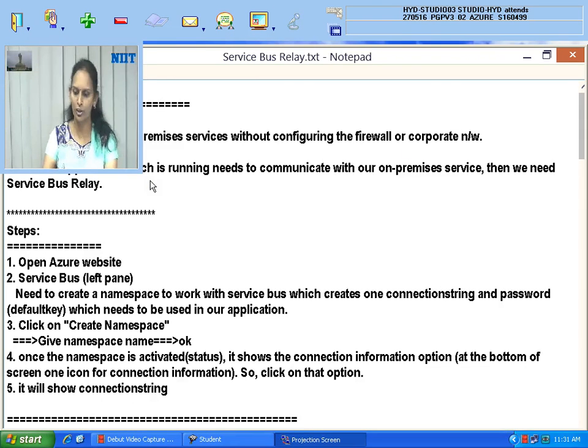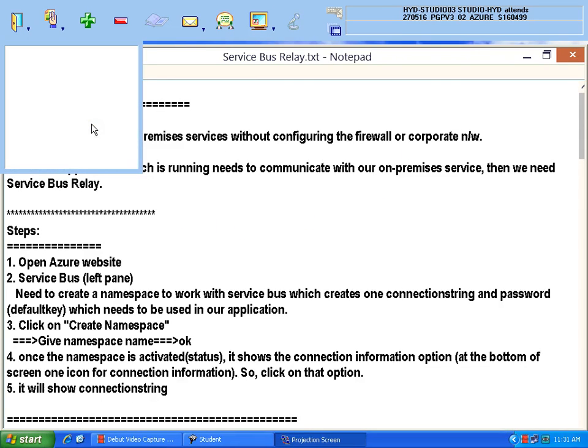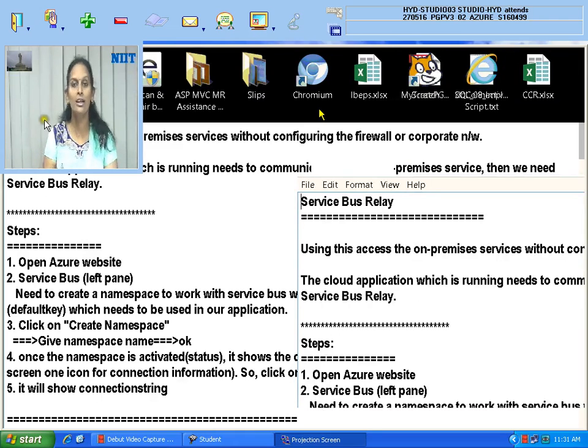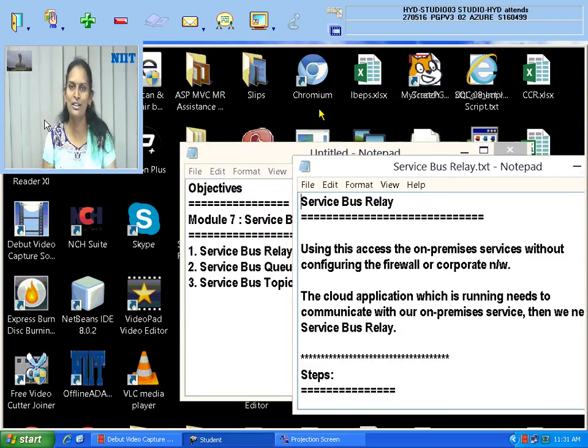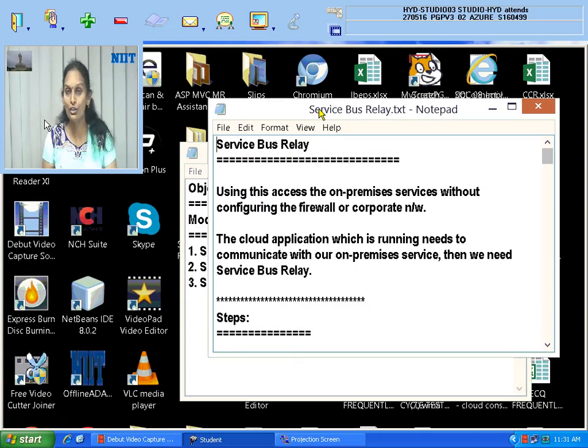There is one document for you where I have told you what all the works are. The first work I told you: create one service bus in your Azure cloud. This same service bus acts as a relay. The same one can be used for queues, topics and subscriptions in later demos, but by default, the first one acts as a relay. So service bus relay creation is nothing but the service bus itself. We will not treat it separately; the service bus itself is the service bus relay.